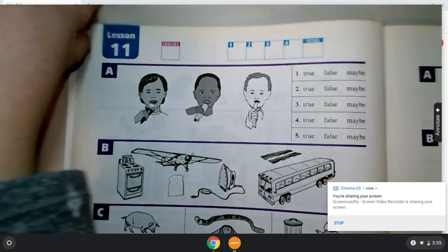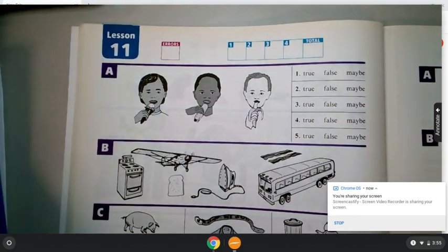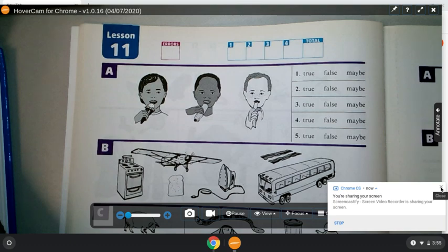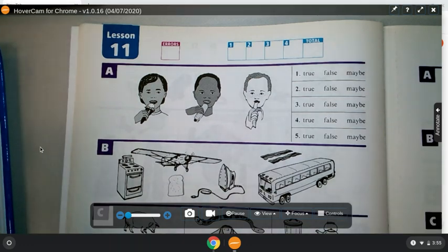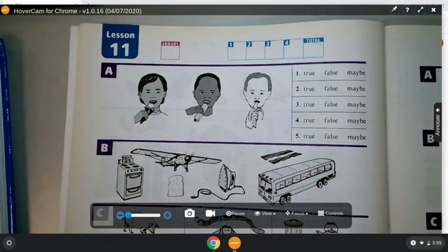Hi there, this is the lesson that you missed on November 4th. Please complete this and take a picture and upload it to me. So I'm going to read the directions to you.